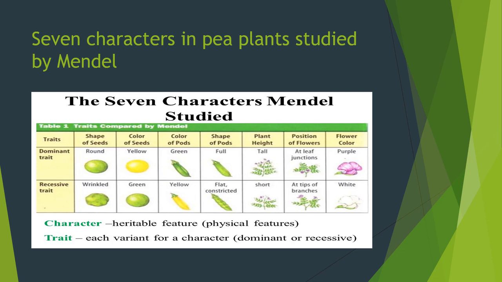Next one is the position of the flowers: at leaf junctions in the dominant trait, and at the tips of the branches in the recessive trait. If the flowers are formed only at the tip of the branches, the recessive character has been expressed. That's why the flower has been formed in the tip region alone. The last one is flower color.